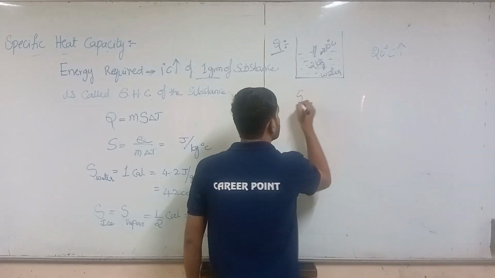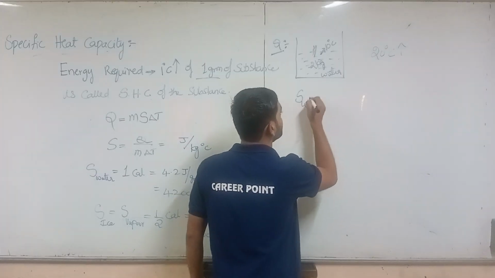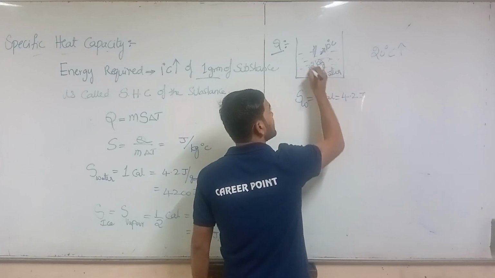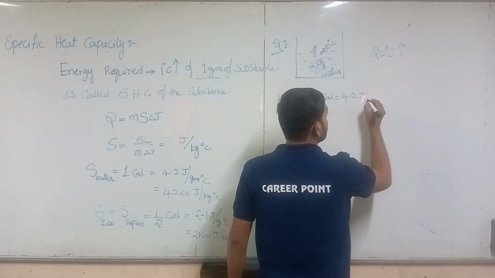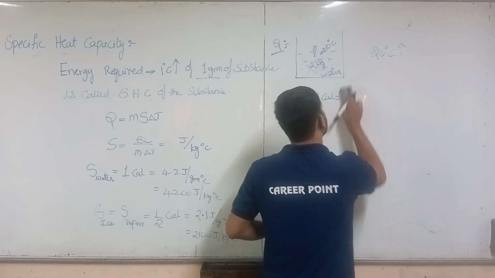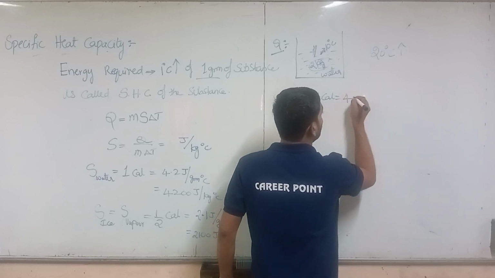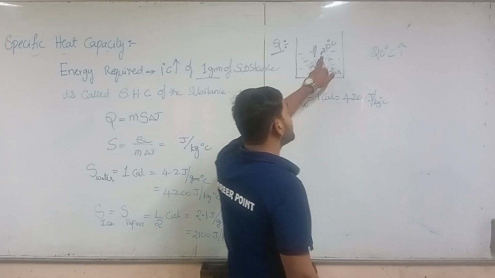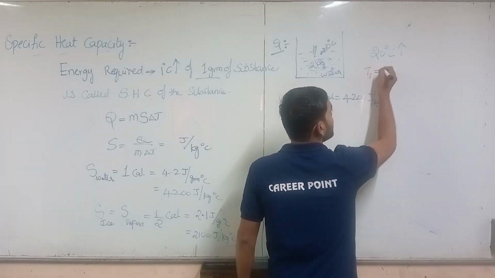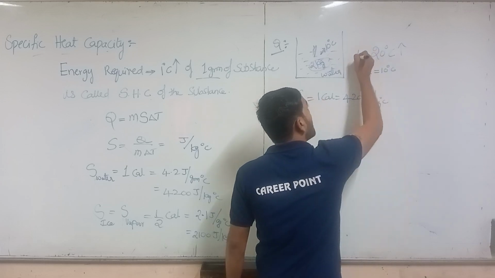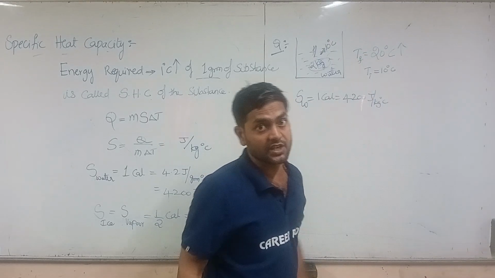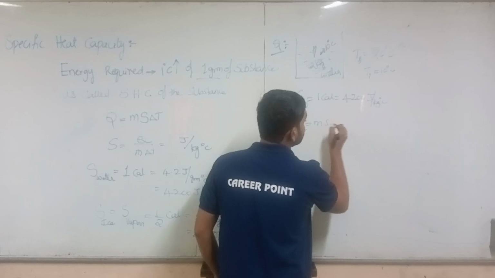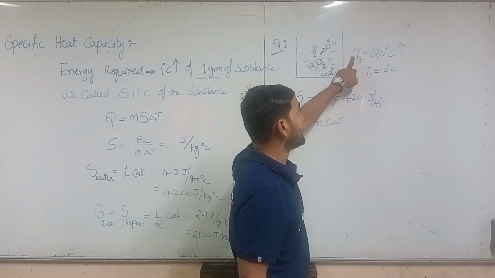We know that the specific heat capacity of water is 1 calorie, which is 4.2 joules. Here we have kgs, so first we need to take 1 calorie equals 4200 joules per kg degree Celsius. Initially the temperature is 10 degree Celsius, and we want it to be 20 degree Celsius. How much energy do we need? We know that Q equals m s delta T, with T final and T initial.